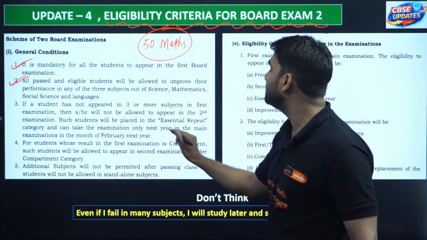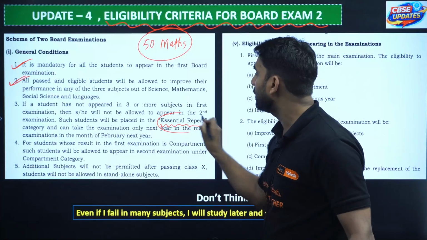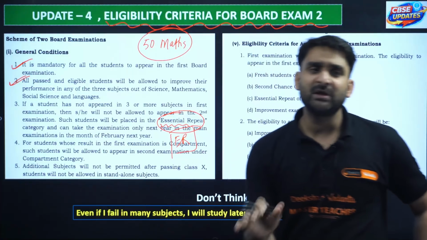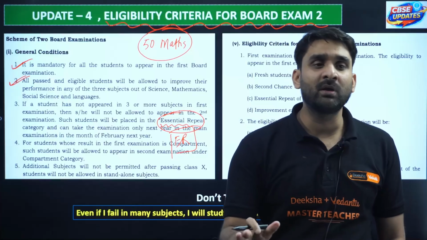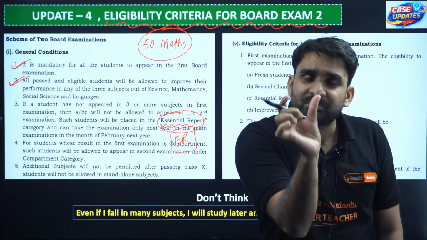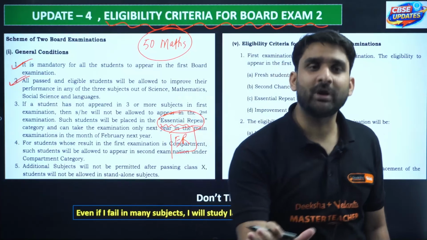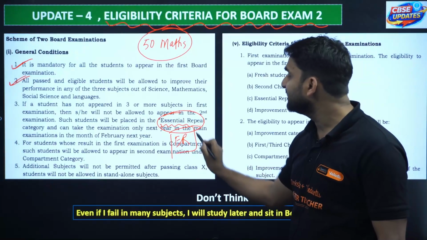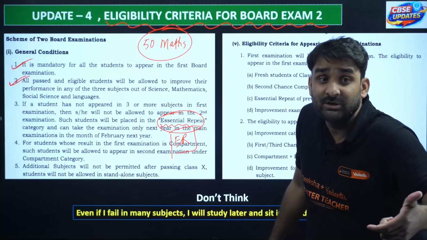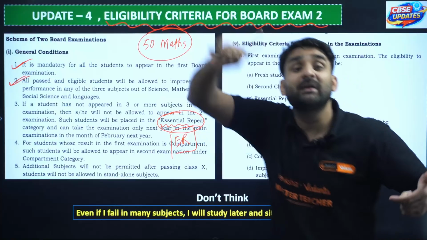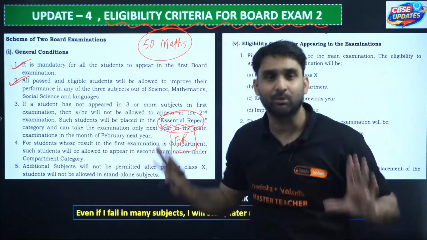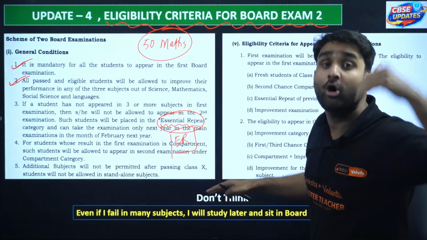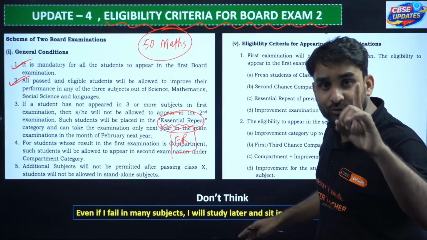Such a student will be placed in the essential repeater category. This is very important, crucial: essential repeater. In short, this is called ER. It means, my dear, if any student has not written the exam of 3 subjects or more than 3, that student will not be allowed to sit in board exam 2. Such a student will be considered an ER student, an essential repeater. It means you will only attempt the board exam next year; you will not be able to sit in board exam 2. If you have not written 3 or more subjects in board exam 1, you will not be allowed to sit in board exam 2.